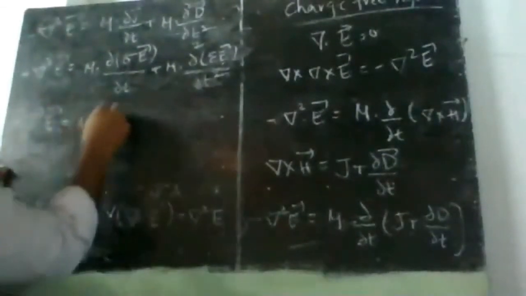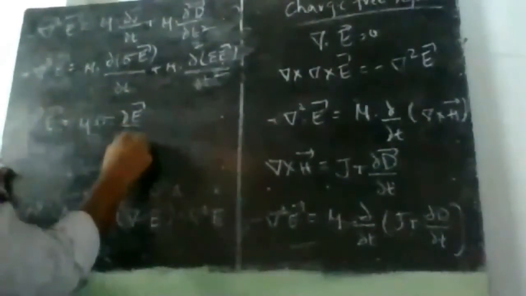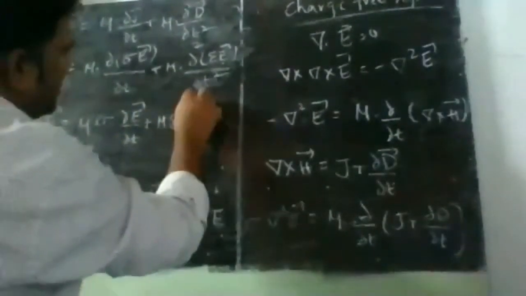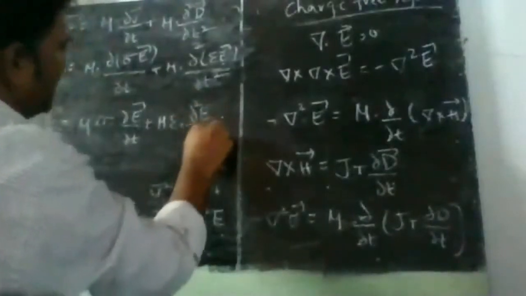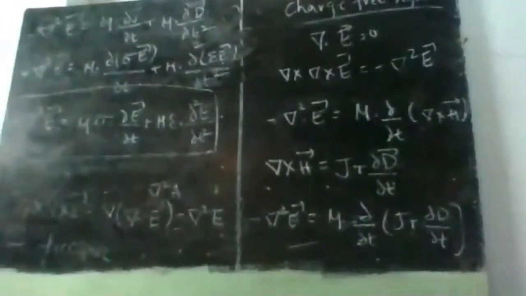Now del square E bar is equal to mu into sigma into ∂E bar by ∂t, plus mu into epsilon into ∂ square E bar by ∂t square. So this is the first expression that we need to remember, which is called the Hertz equation.